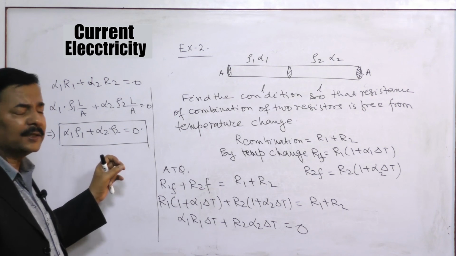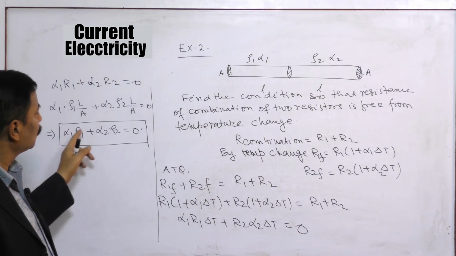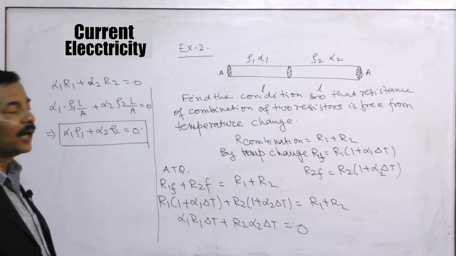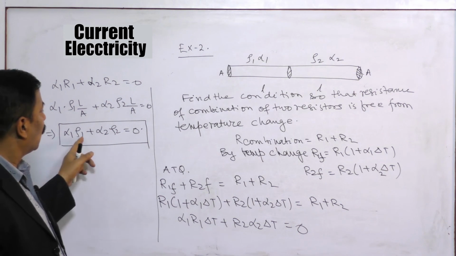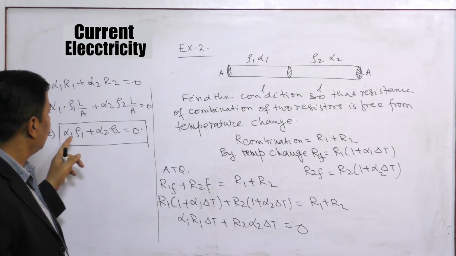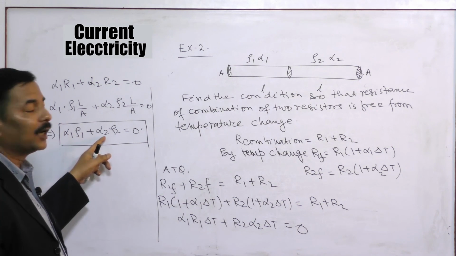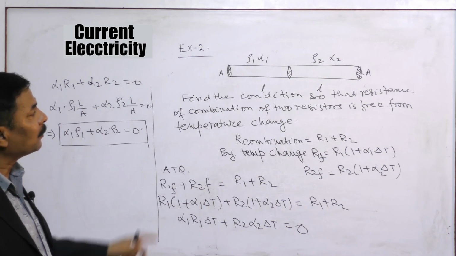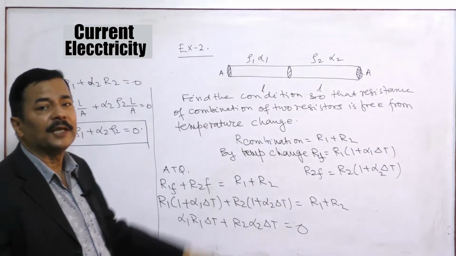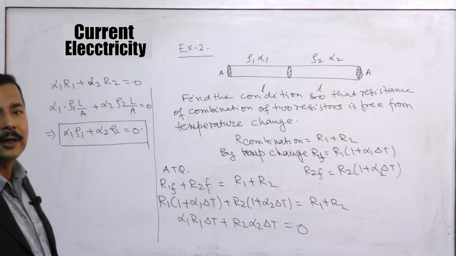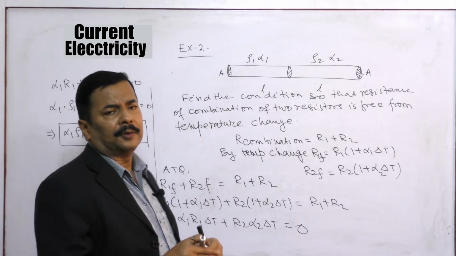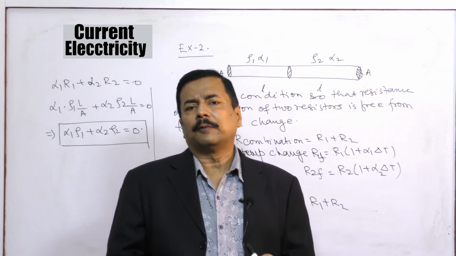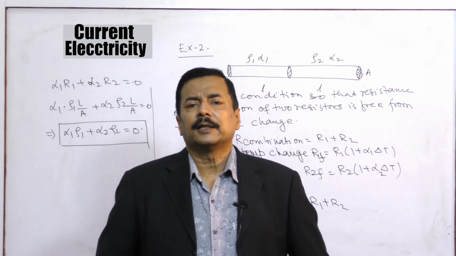But this is the condition, and from this condition we understand that the sum of two quantities is 0 only if one is positive and one is negative. So rho 1 and rho 2 cannot be negative, and what is negative? If alpha 1 is positive, alpha 2 is negative. If alpha 2 is positive, alpha 1 is negative. What it means? That one piece is a conductor and one piece is a semiconductor.